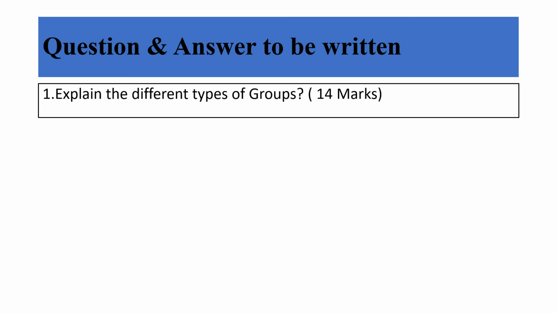That is, you have to differentiate the two groups, formal and informal. In formal, again you divide it into command, task and committee. Then when you come to informal, you give the features of informal and then you explain interest, friendship and reference, and what is clique and subclique.